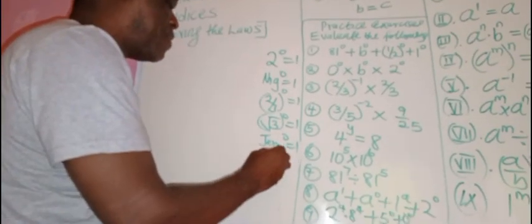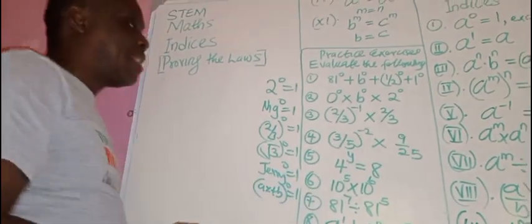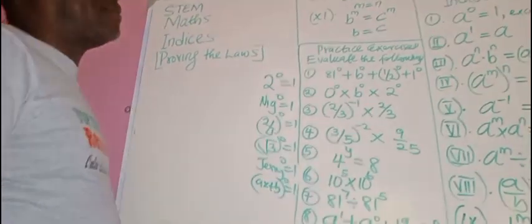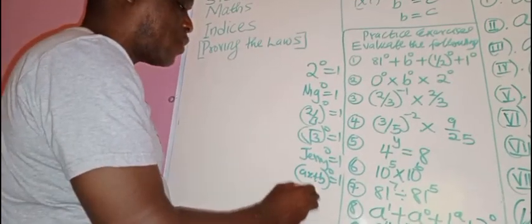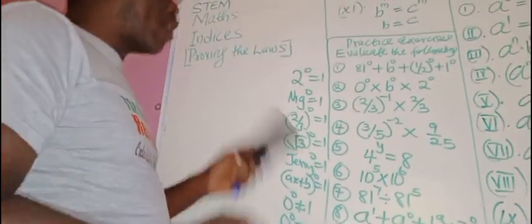Jerry. See here now. And so if you have (ax plus b) raised to power 0, it is 1. We want to prove why this is 1 and why 0 raised to power 0 is not equal to 1. As a matter of fact, 0 raised to power 0 is 0. We are going to prove it. So this one is a 2-in-1 proof. Okay? Are you ready for the proof?